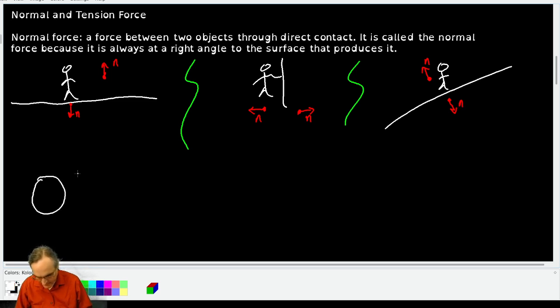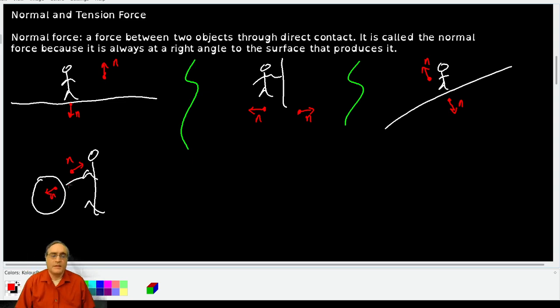If you have something that's a sphere and you come along and you try and push that sphere, if you're pushing at an angle like this, then the normal force on you will be at an angle and the normal force on it will be at an angle such that it is normal to the surface of the sphere. So depending on where you push it, it will be rotating right around, so it's always perpendicular to the surface. That's just the way normal forces work. There's no special math behind them.